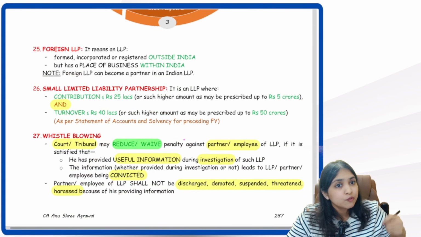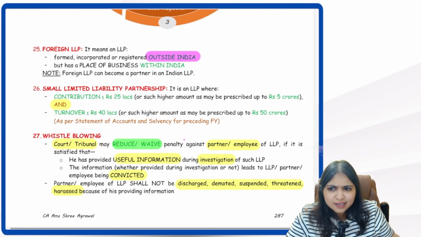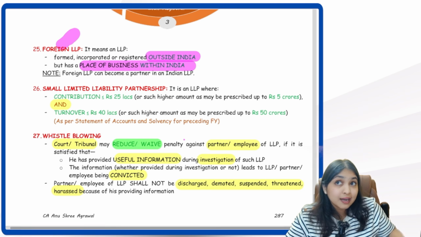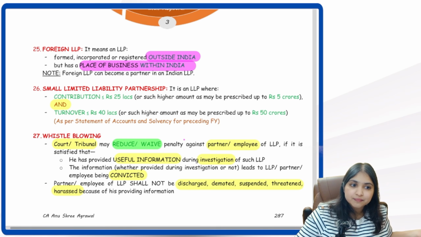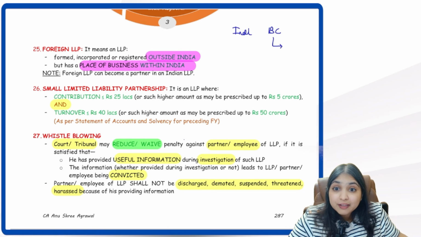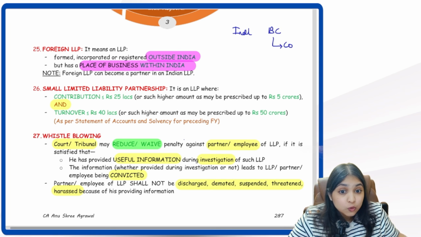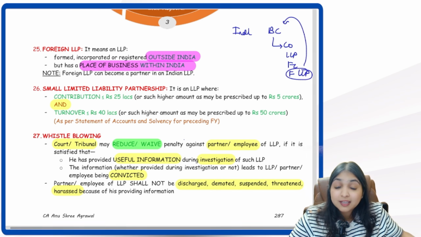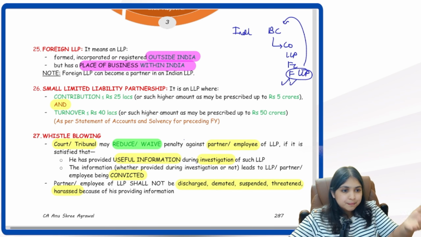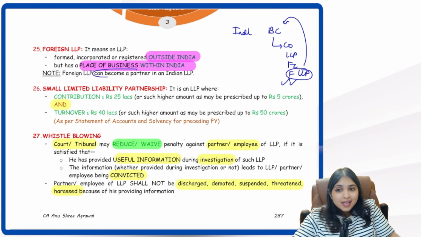We have foreign LLP. Foreign LLP means an LLP which is incorporated outside India, but it has a place of business in India. You tell me, can a foreign LLP be a partner in an Indian LLP? Yes, remember, in an LLP, individual, body corporate, both can be partners. And remember, body corporate definition, it includes company, then it includes Indian LLP, it includes foreign company, it includes foreign LLP. So even a foreign LLP is a body corporate, and therefore even a foreign LLP can be appointed as a partner in an Indian LLP.